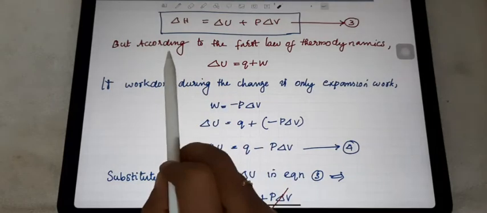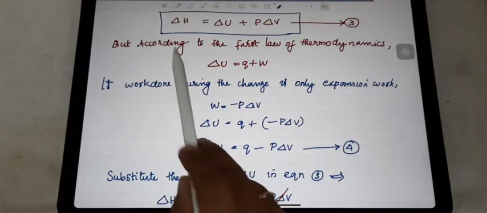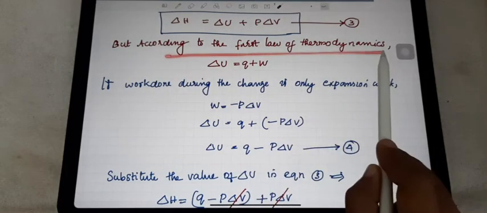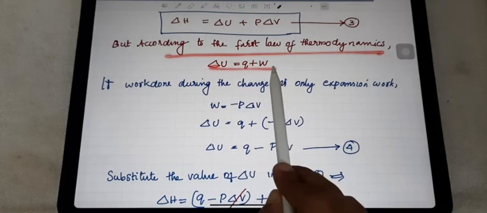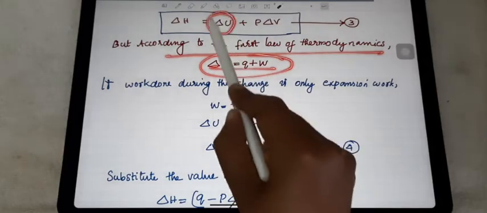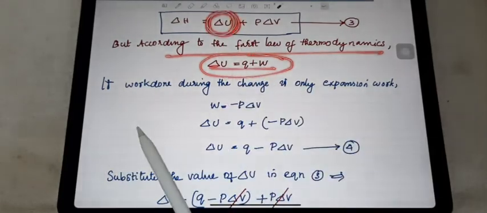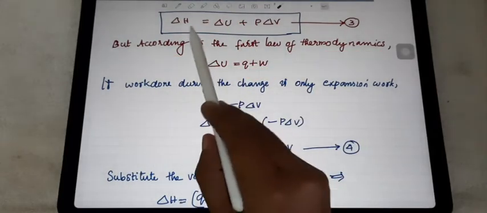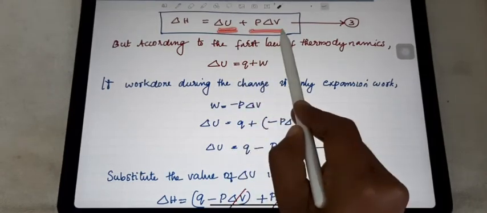Then this is the derivation part now. For that we took the first law of thermodynamics. You studied that delta U is equal to Q plus W. So this Q plus W value you just introduce in place of this equation. So here delta H is equal to Q plus W plus P delta V.